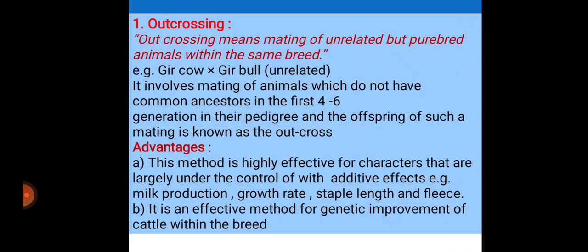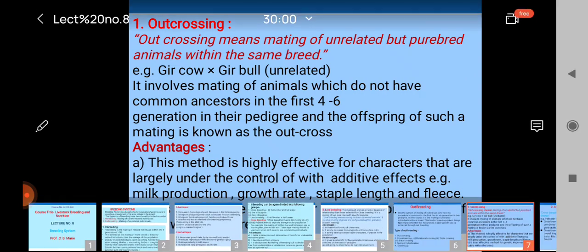The actual advantages of outcrossing. The first advantage: this method is highly effective for characters that are largely under the control of additive effects. Examples of characters improved by using the outcrossing method to develop the economic form are milk production, growth rate, staple length and flesh. Next, it is an effective method for genetic improvement of cattle within the breeds.